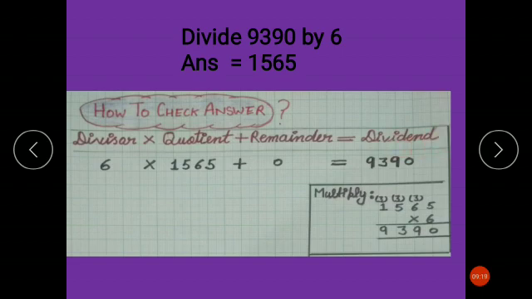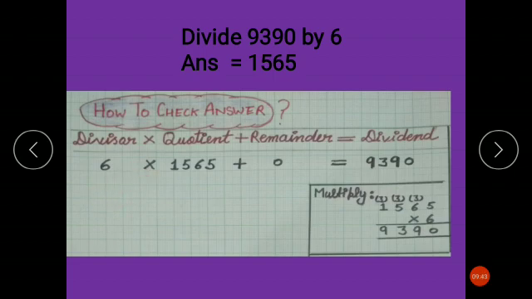Okay. Now put the value here. Already we have solved the sum. So divide 9390 by 6. We got the quotient 1565. So now we will check whether we have done it correct or not. Okay, children? So you also will check with me. Put the value here.